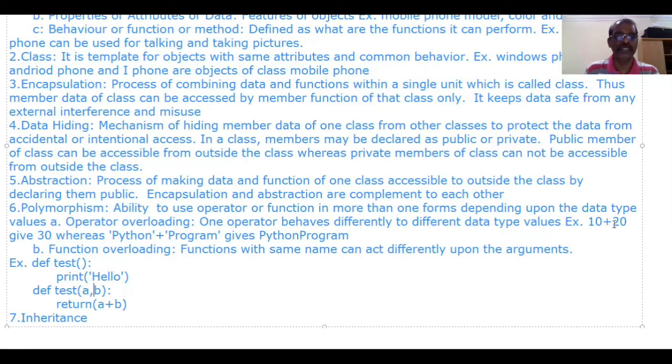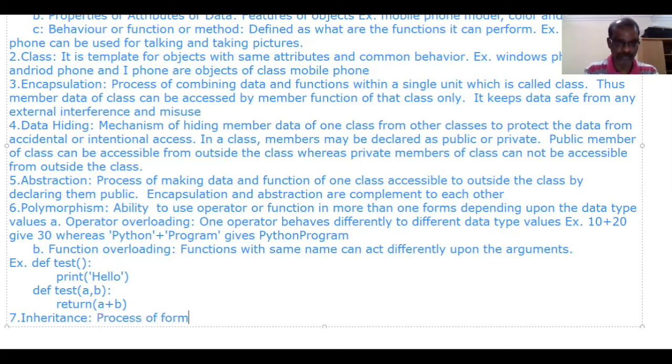Here it gives addition, here it gives concatenation. Similarly, in function overloading, functions with the same name can act differently upon different arguments. That is, our program can contain more than one function with the same name, as long as their argument list is different. That is function overloading.